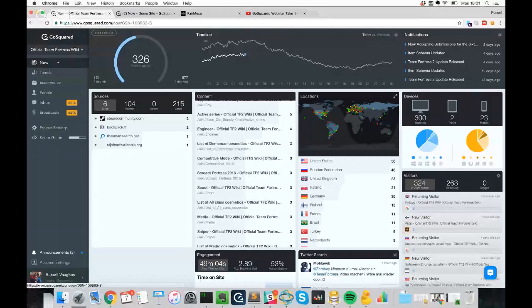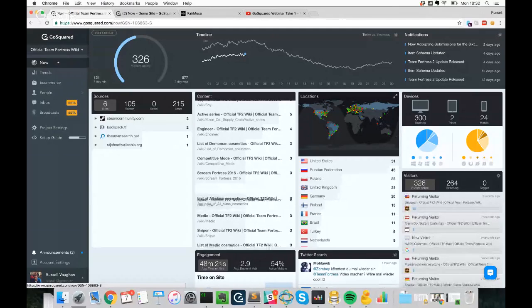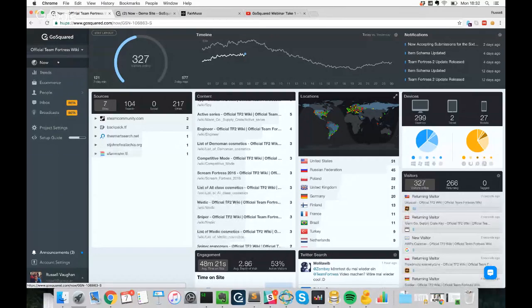So for those that are new, GoSquared acts as the mission control for your business. It's our all-in-one platform for marketing, sales, and support. Today, our main goal is to show you how to get set up as quickly and effectively as possible so you can start getting as much value out of our platform from day one.